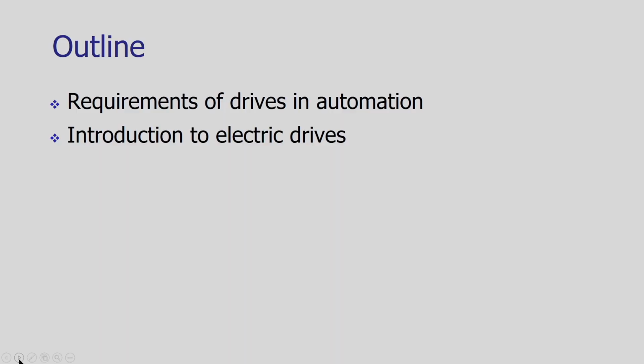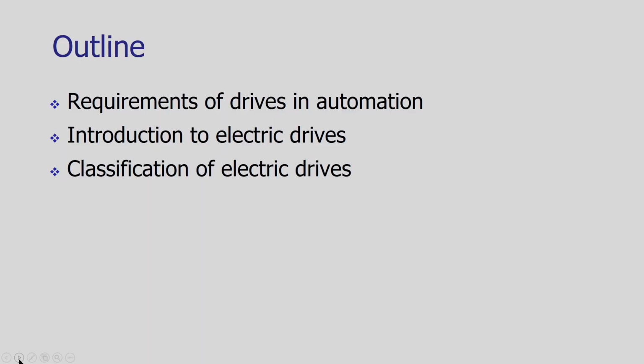After the discussion on the requirements, we will study the meaning of electric drive, its importance, and then we will look at the classification of the electrical drives which are used in the automation industry. So, let us begin lecture 1 of week 6.